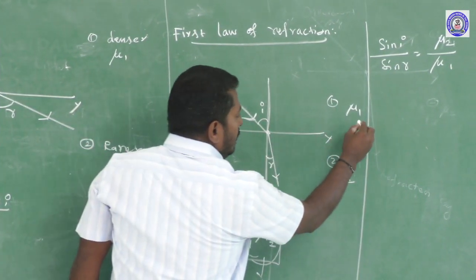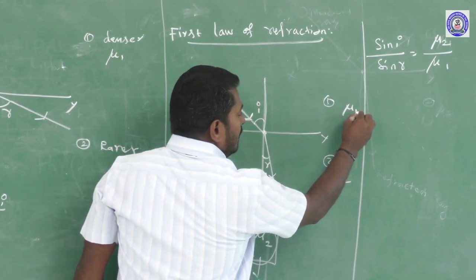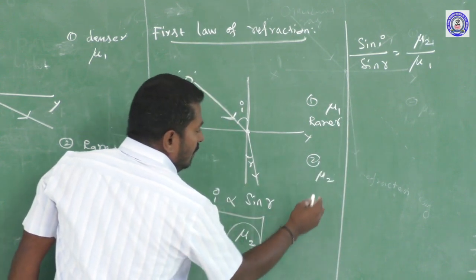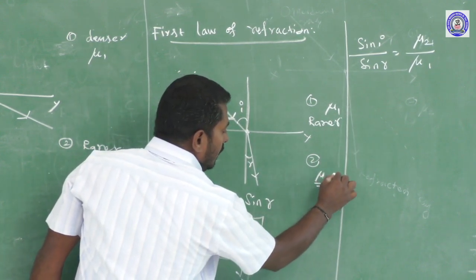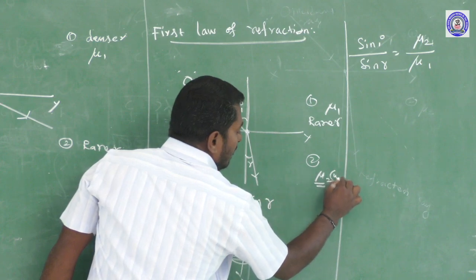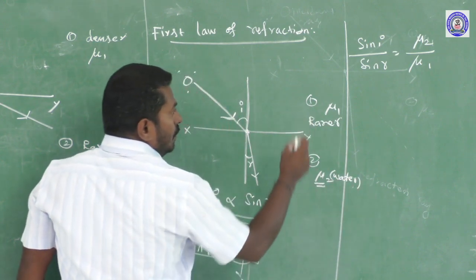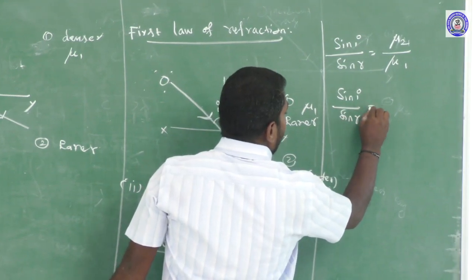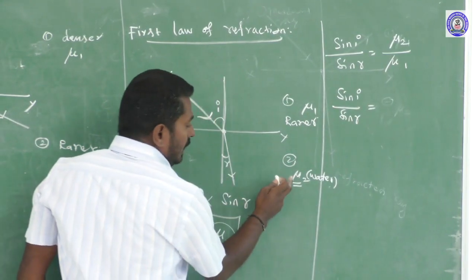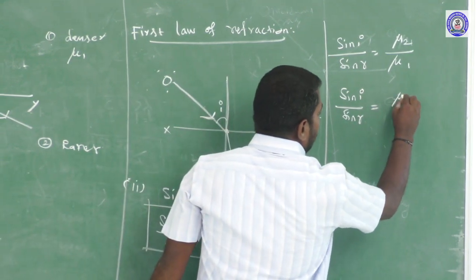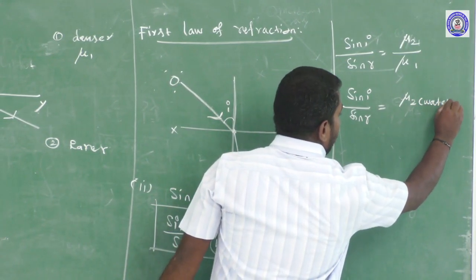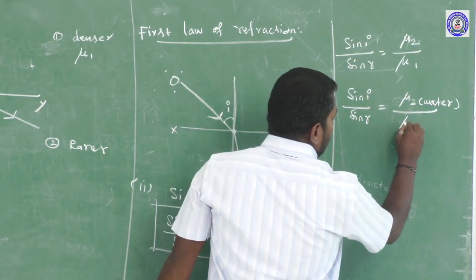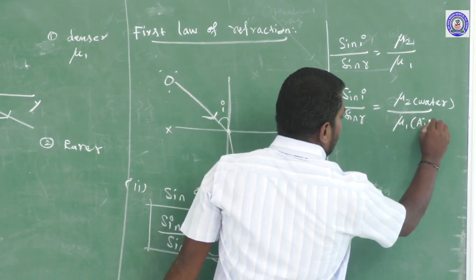Here the first medium has refractive index mu1, and the first medium is the rarer medium. The second medium has refractive index mu2, for example a water medium. So sine of the angle of incidence divided by sine of the angle of refraction is equal to the refractive index of water, the second medium, divided by the refractive index of the first medium, the air medium.